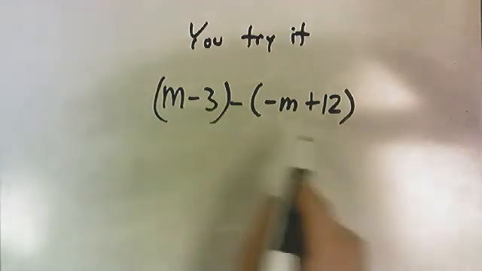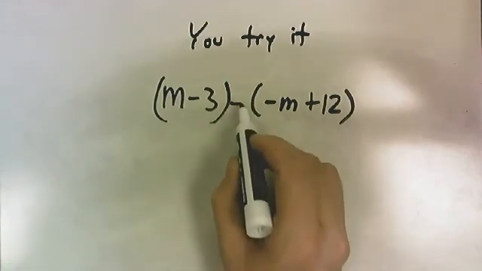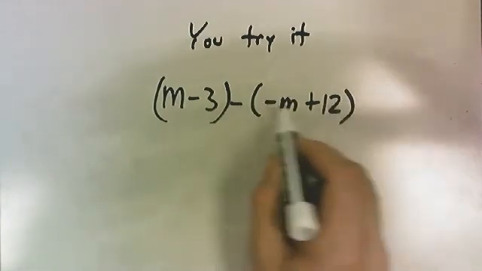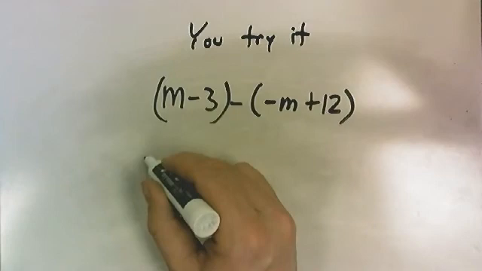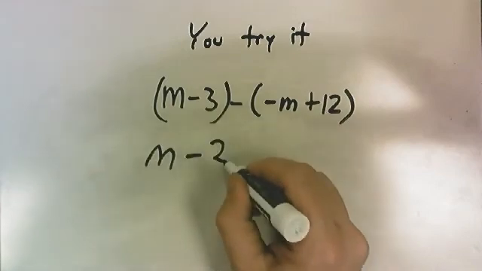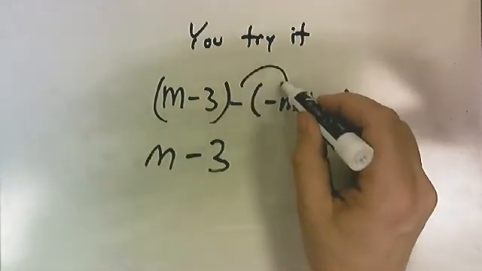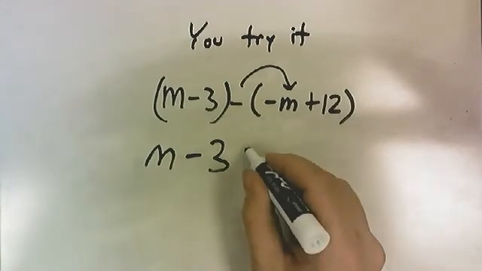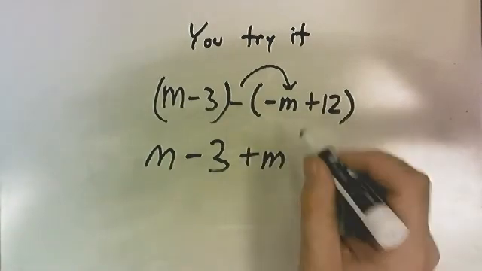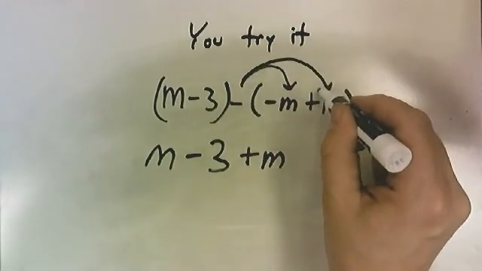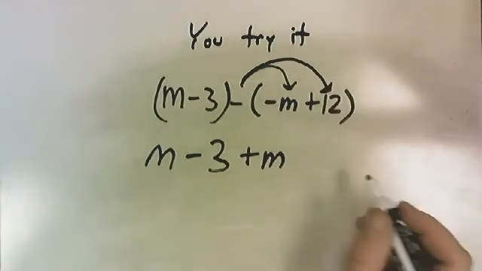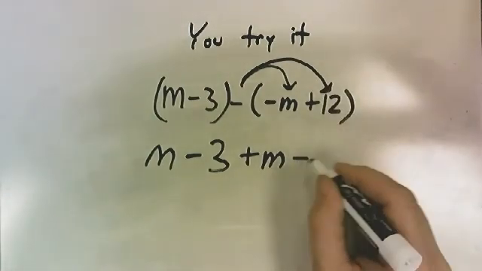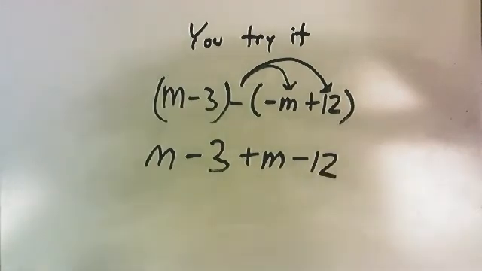Here we go. Let's see if your answer matches this. We're going to distribute this negative 1 to everything over here. So let's go ahead and write our first part. We have an m minus 3. We have a negative 1 times a negative m. That's going to give us a positive m. And a negative 1 times a positive 12. That is going to give us a negative 12. So here is our expression.